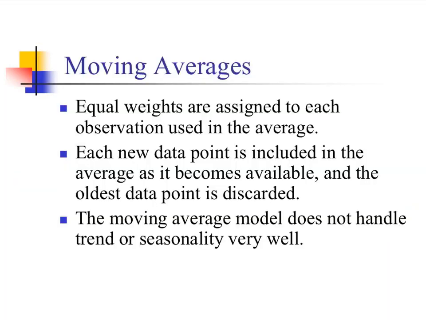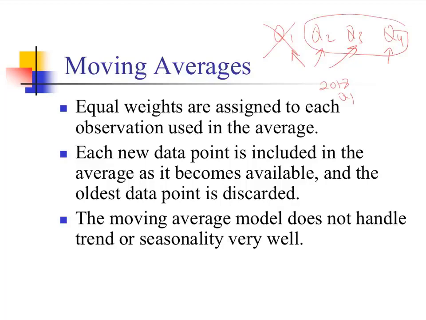Here are the solutions. So for moving averages, equal weights are assigned to each observation. As we did in the example, quarter 1, quarter 2, and quarter 3 divided by 3, equal weights are given to each past observation, and we forecast quarter 4. And when we have the actual data for quarter 4 and we want to forecast, let's say, 2018 quarter 1, we are going to drop quarter 1, 2017, and use the most recent 3 periods of past data to forecast quarter 1. Each new data point is included in the average as it becomes available, and the oldest data point is discarded. The moving average model does not handle trend or seasonality very well.